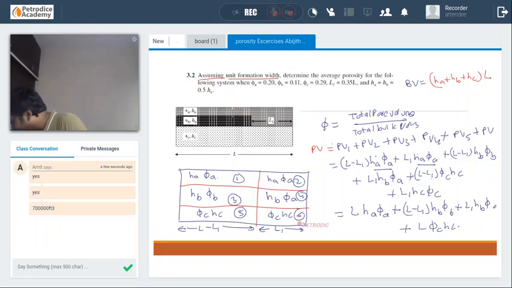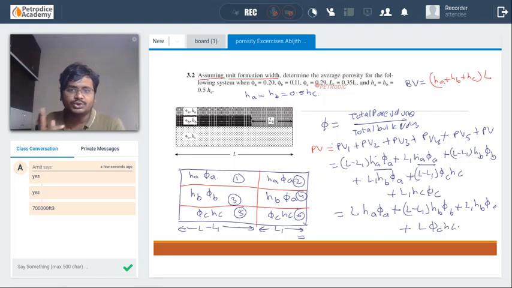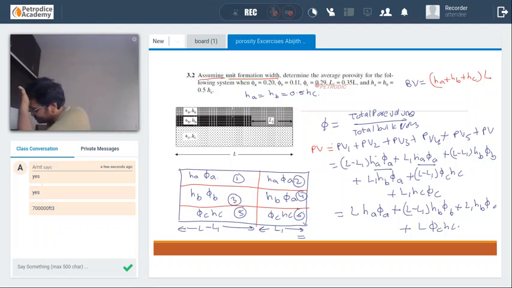So the total pore volume will be equal to L. You need to convert everything into L. See guys, HA is equal to HB is equal to 0.5 HC. Convert everything into HC, which will be easy. Okay, so L into 0.5 HC into porosity is 0.20.